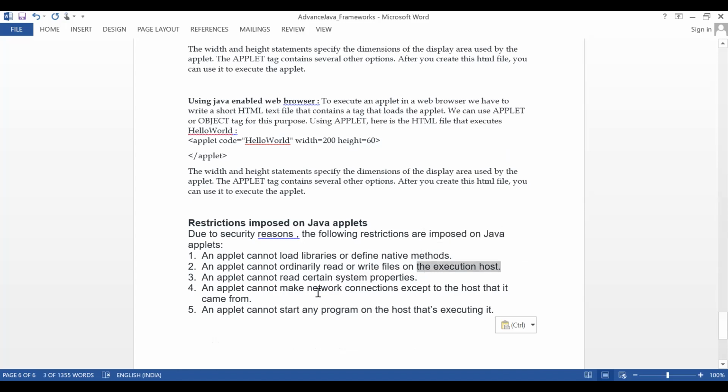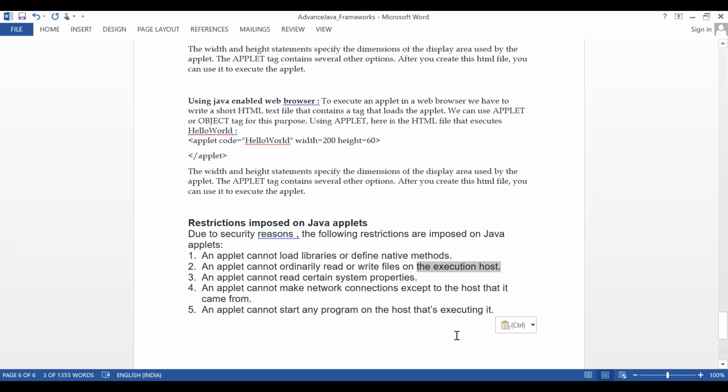An applet can make network connections except to the host that it came from. Same host you can run, you cannot run on the internet. An applet cannot start any program on the host that is executing it.